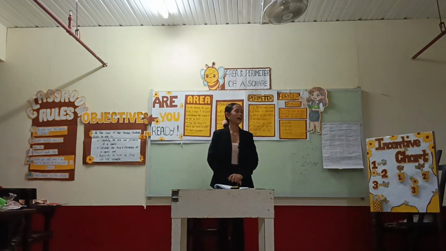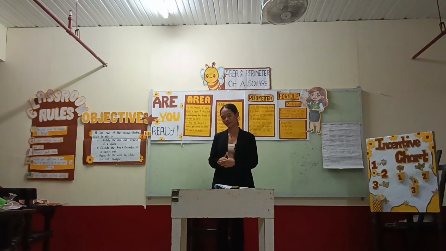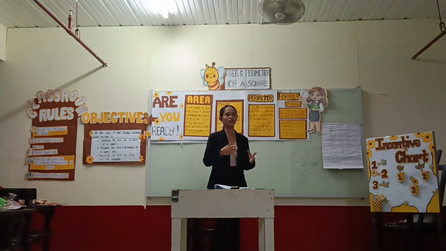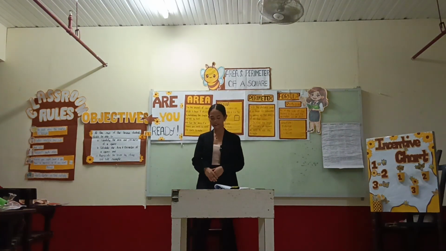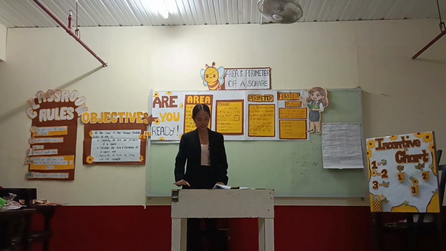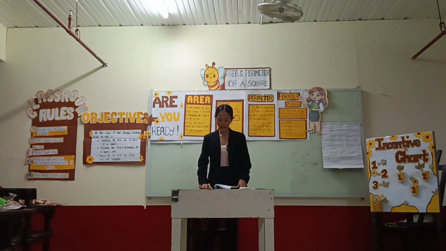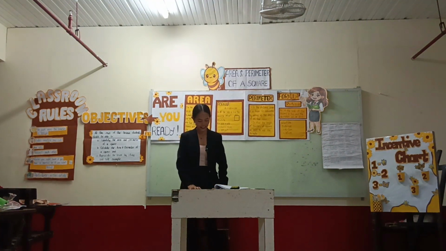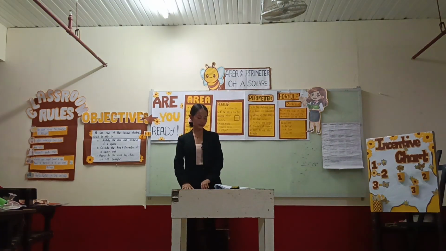Now, I give you an assignment. The assignment is to look for any square objects at home like tiles, books, and etc. Measure one side using the ruler, then compute the area and the perimeter. List them and submit to me next meeting.